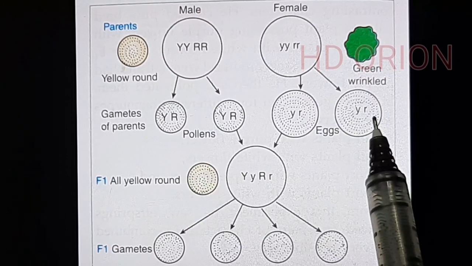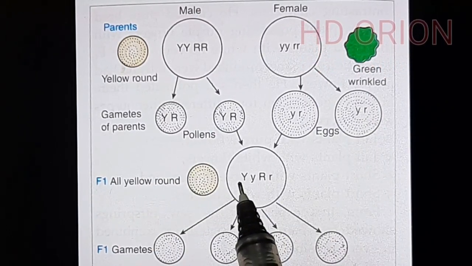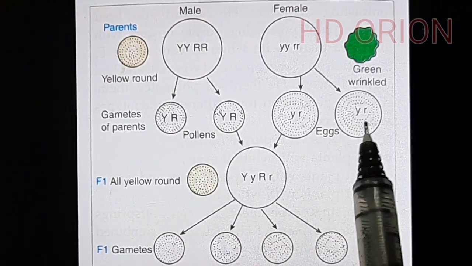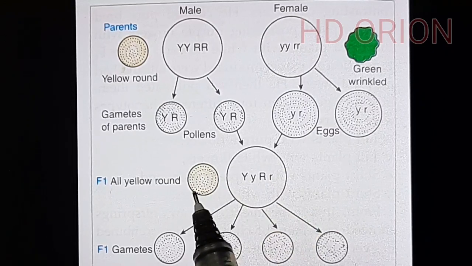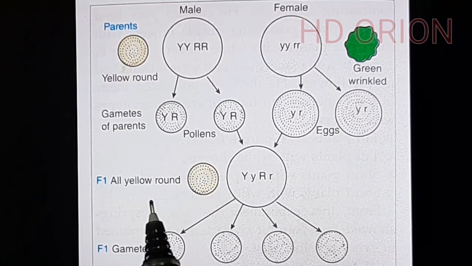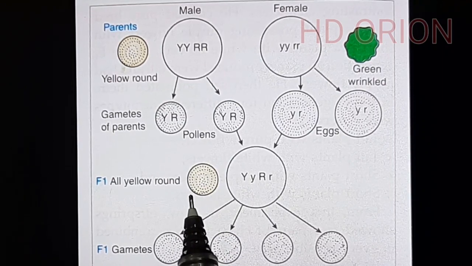When we cross them, it will be capital Y small y, capital R small r. The same condition over here. Either will form the F1 generation having all yellow round seeds. So the F1 generation progeny will have all seeds that are yellow round.